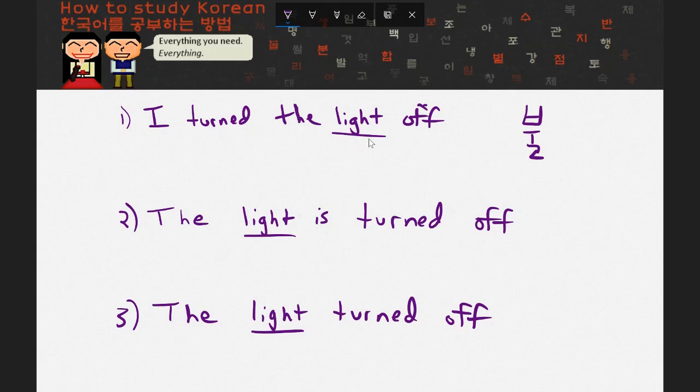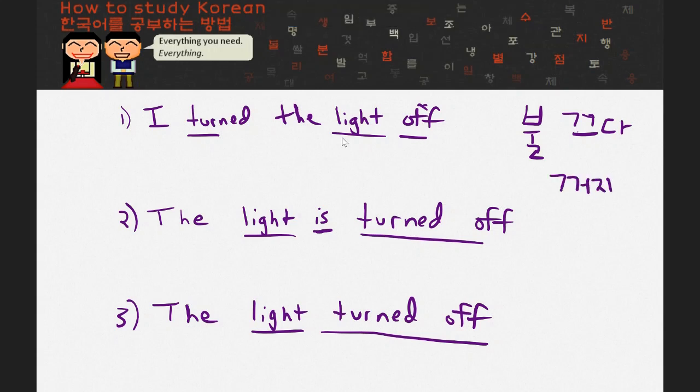Another thing that you see in all the sentences is either the active form of turning off, or in other words, to turn off. And the word for that in Korean is 끄다. 끄다. And there's also to be turned off. That's the passive form of to turn off, as opposed to somebody actively turning something off. And that word, which is very similar to 끄다, is 꺼지다. 꺼지다. So we're always going to see 불, and we're going to see one of these 2 in all the other sentences. And really that's it in terms of vocabulary.